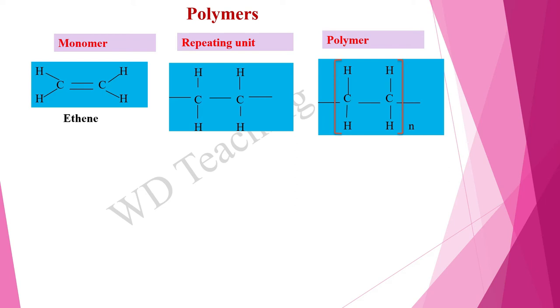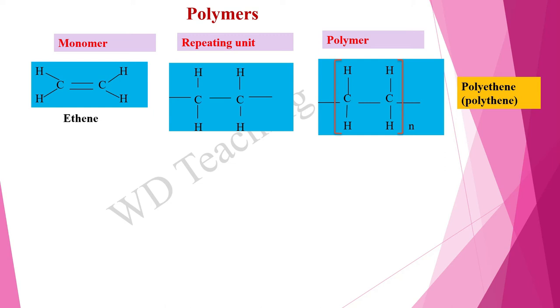This monomer is called ethene. It polymerized and formed polyethylene. It is also called polythene.